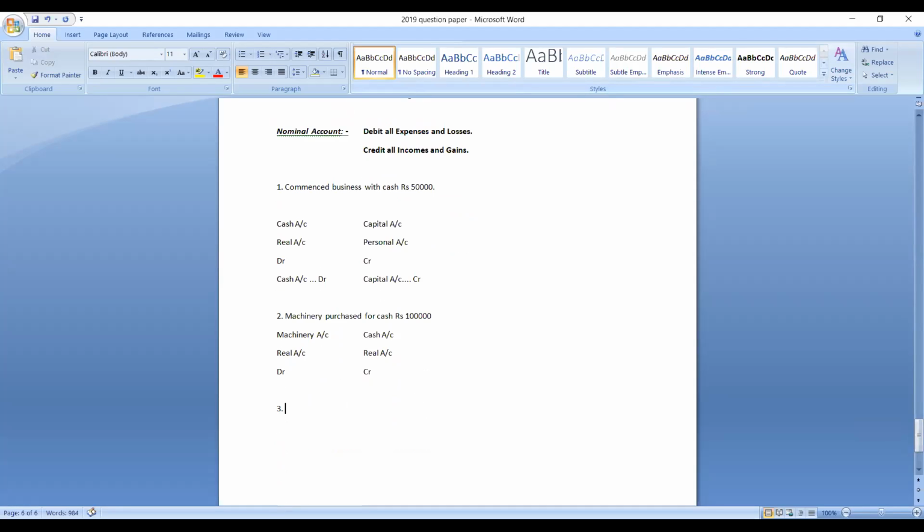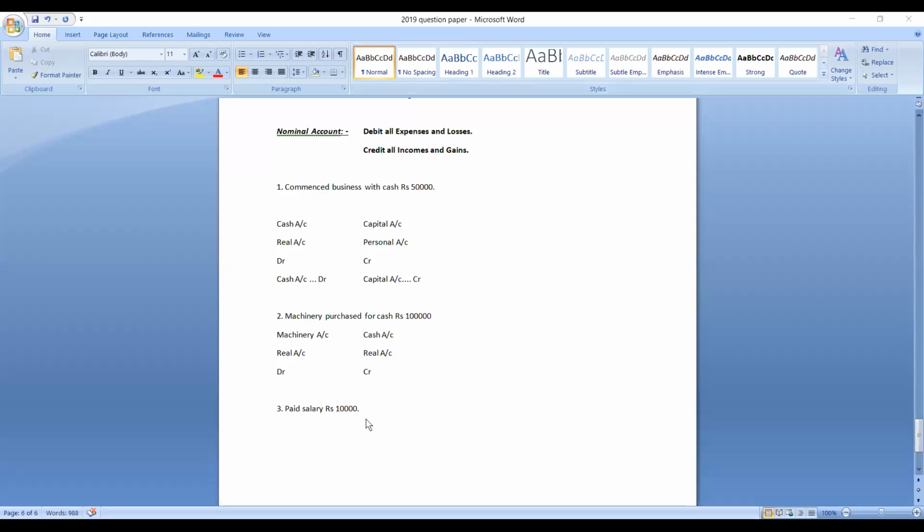Third one: paid salary rupees 10,000. This is the transaction, no? So how many accounts are you finding here? Paid and received always indicate cash. So one will be cash account, and another one is salary account. So here you are finding totally two accounts.